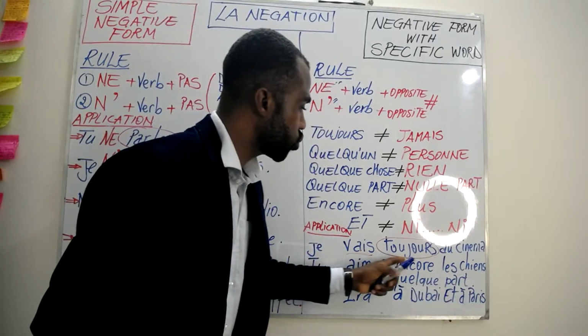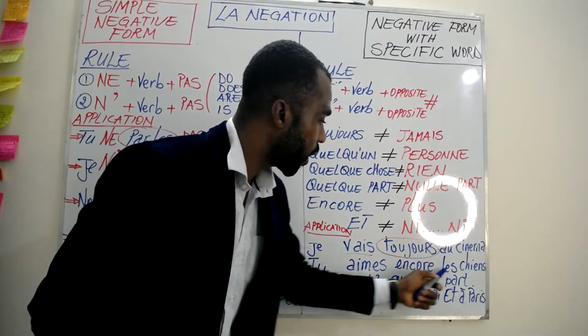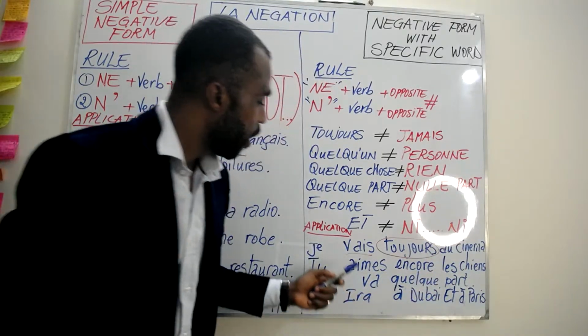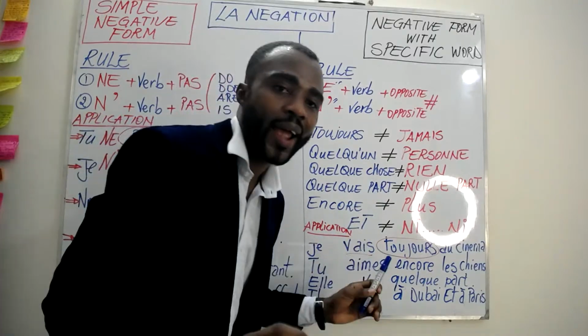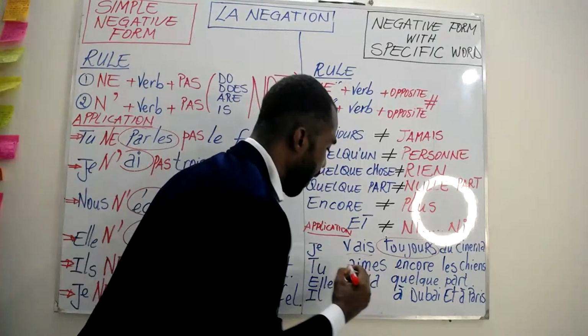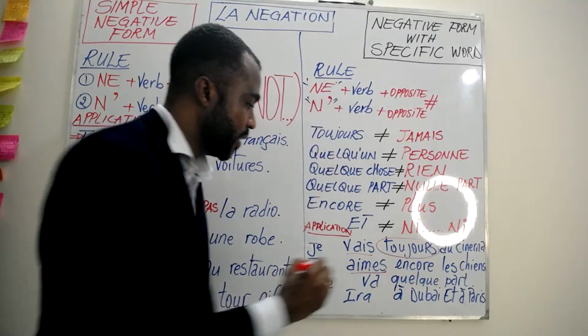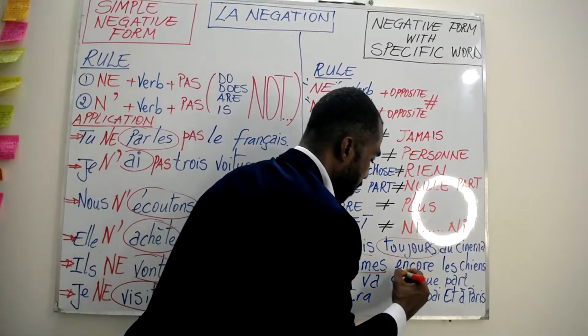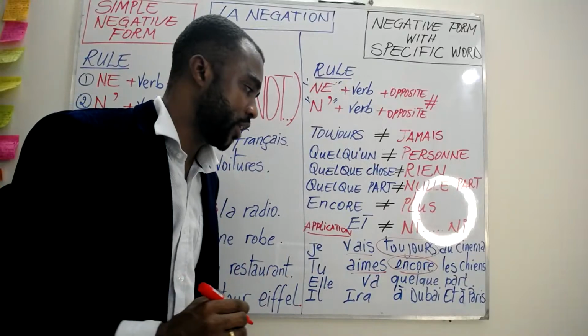Tu aimes encore les chiens. Je vais toujours au cinéma: I always go to the cinema. Tu aimes encore les chiens: you still love or like dogs. So here, aime is the verb. Still, or again, is encore. This is our specific word here.